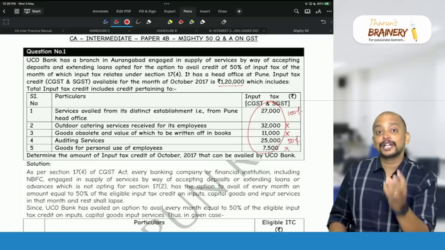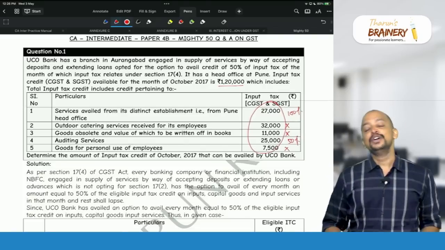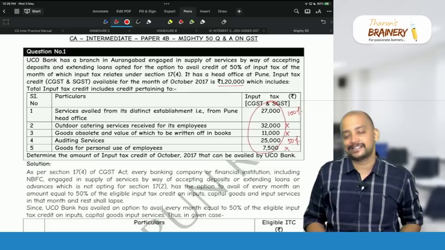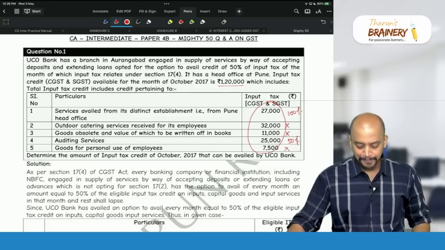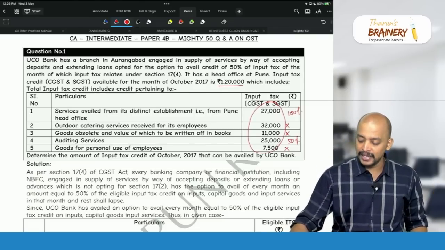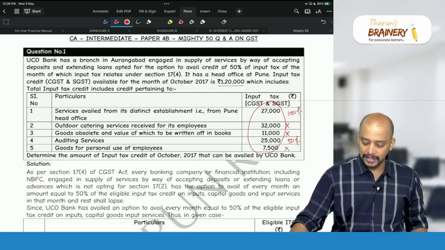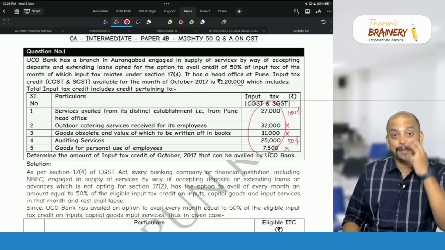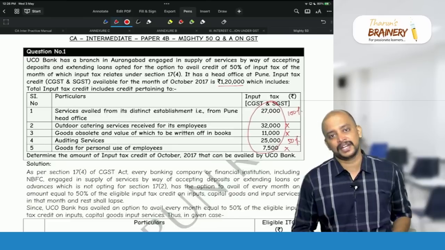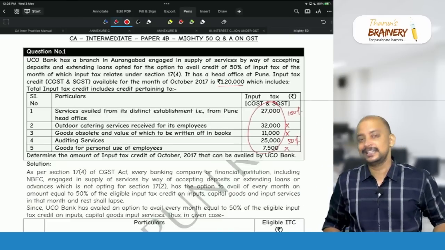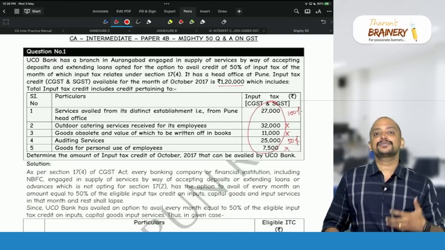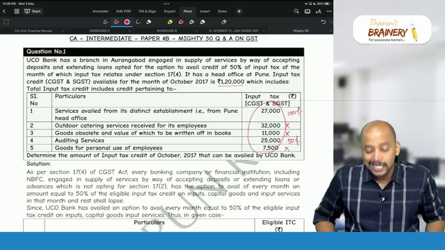So with respect to that balance, that is differential amount, we will be able to take 50% of the ITC. So what is that? 1,20,000 minus 27,000 minus 32,000 minus 11,000 minus 25,000 minus 7,500. So there is a balance of 17,500. 17,500 is still there. So on that 17,500 we will be able to take 50%.